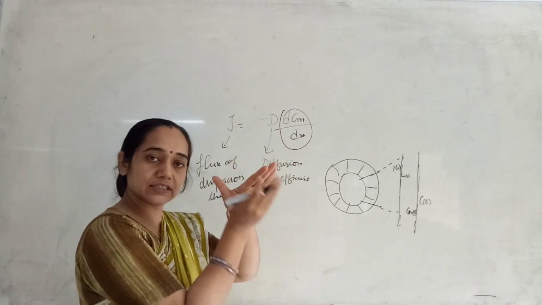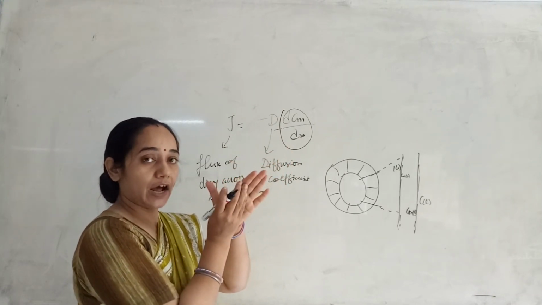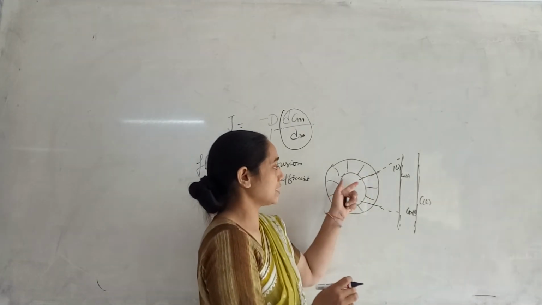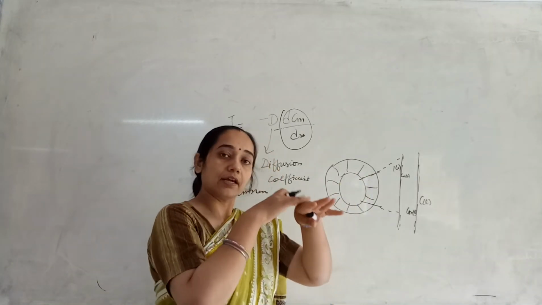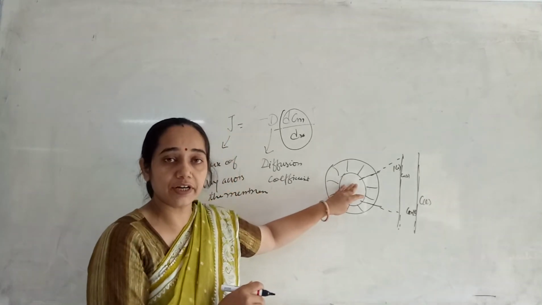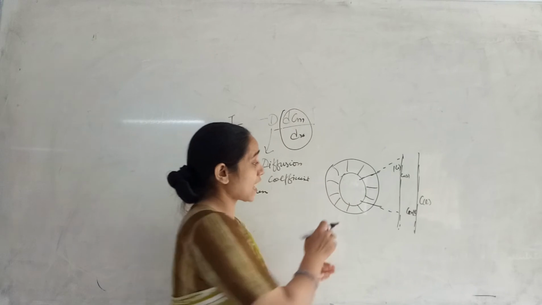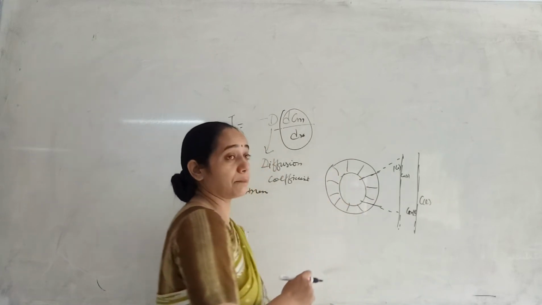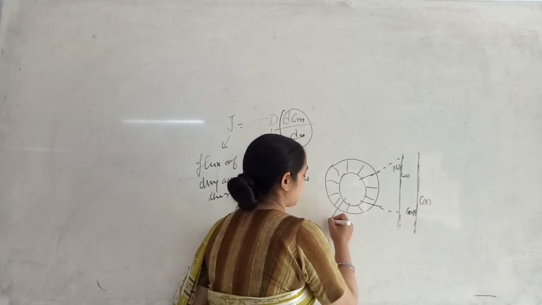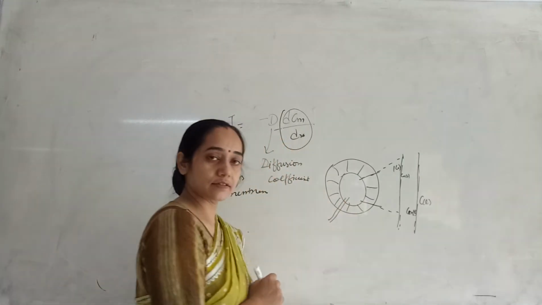So I will consider this wetted surface. This is the C0 concentration inside. If it is a drug reservoir, then inside it is the concentration of drug in the reservoir. But what is happening across this polymeric membrane? Now the solvent will move through capillary action inside this surface.